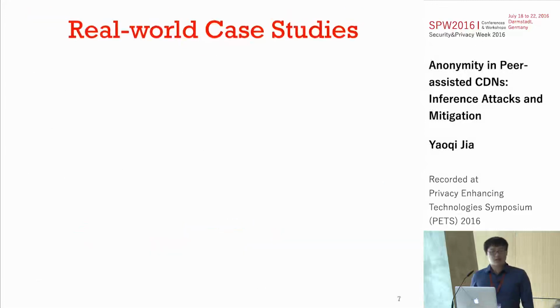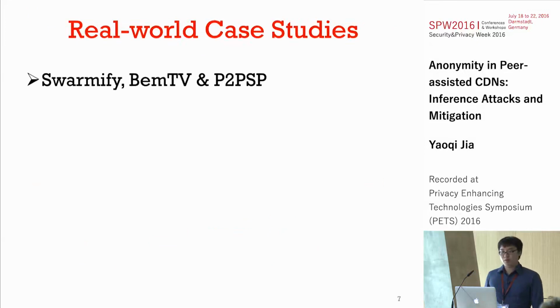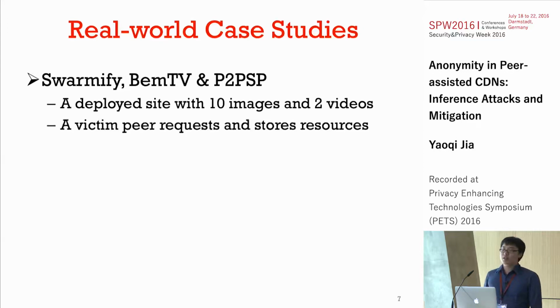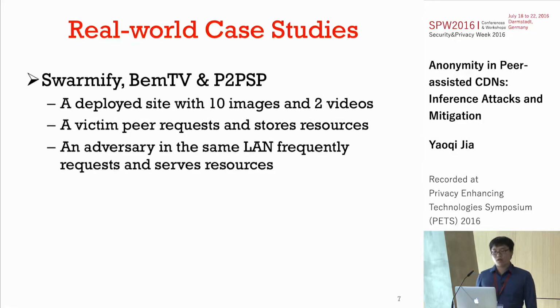We launch our inference attacks on three real-world services, that is, Swarmify, BTV, and PPSP. These services basically use users to deliver static resources like images or stream live videos to other users. Take Swarmify as an example. We deploy a website using Swarmify with 10 images and 2 videos, place a victim peer to request and store resources from these websites, and place another adversary in the same network as the victim, which also requests and serves resources from the websites.